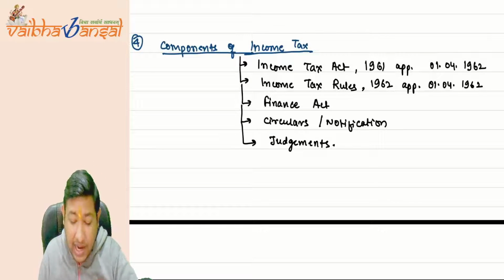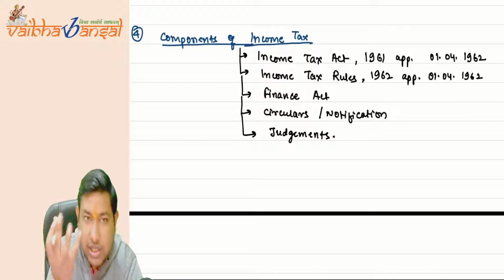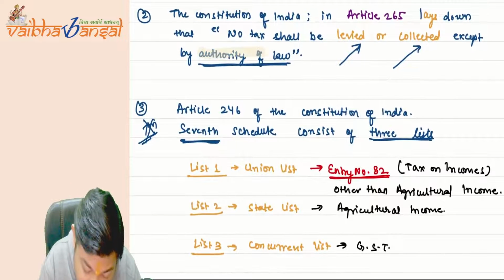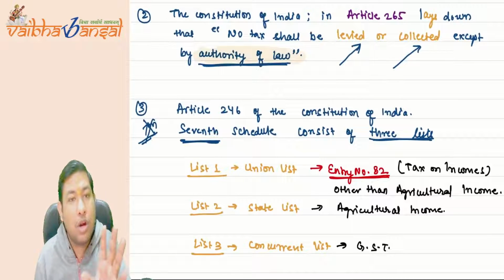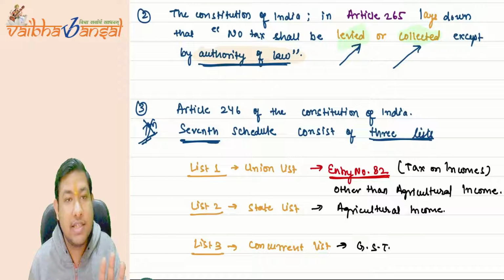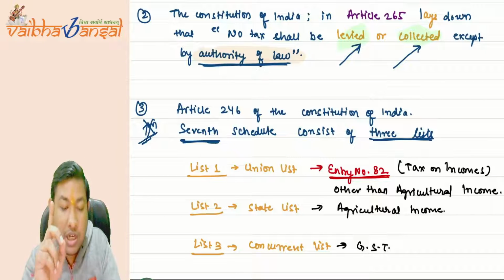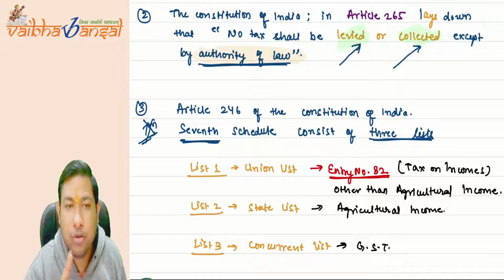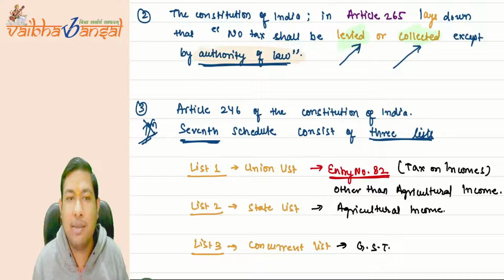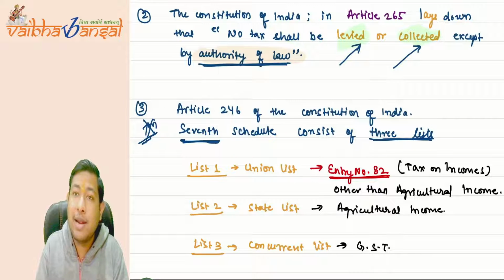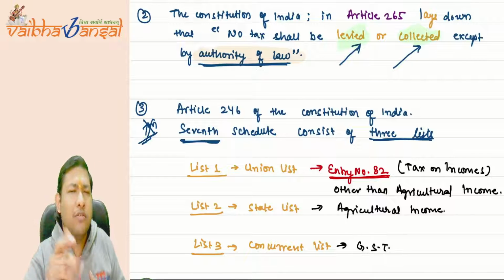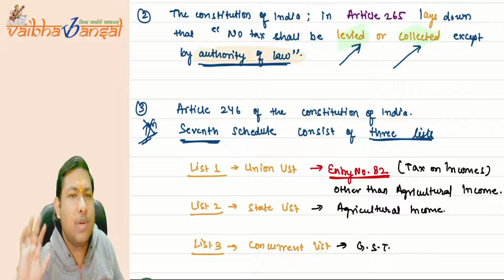So understand this. There is a basic structure of the Income Tax Act. We have discussed authority of law. The authority of law has the power to collect or levy taxes, but it has to describe what all incomes we are going to tax. They also have to describe on what incomes we want to levy tax, but as of now we are not levying it, we are just exempting those incomes.